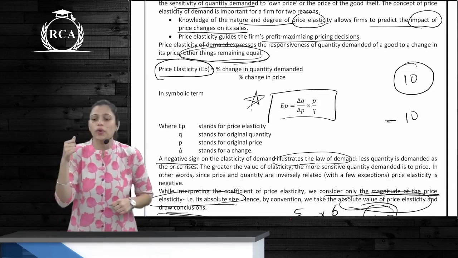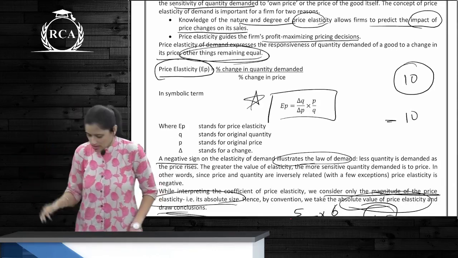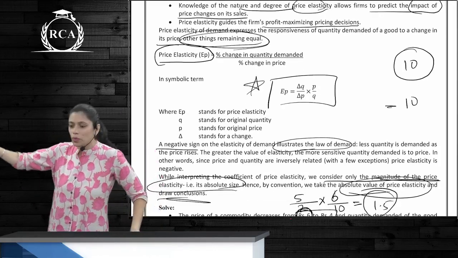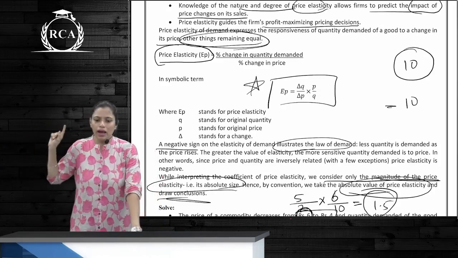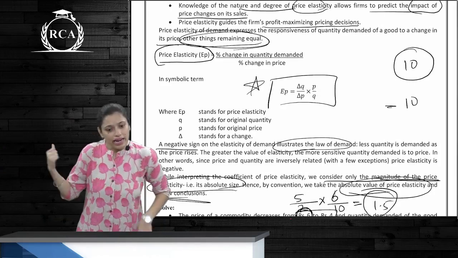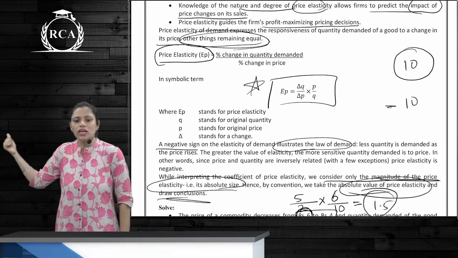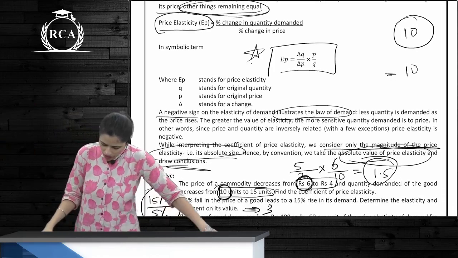Percentage change in quantity demanded by percentage change in price. So EP is equal to delta Q by delta P into P by Q. Delta Q is change in quantity demanded. Then delta P is change in price. P is original price. Q is original quantity.